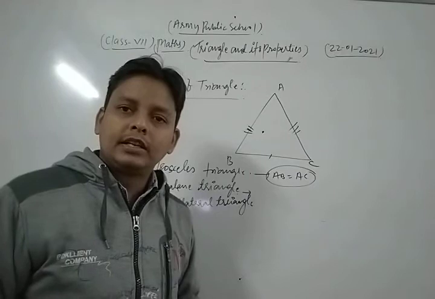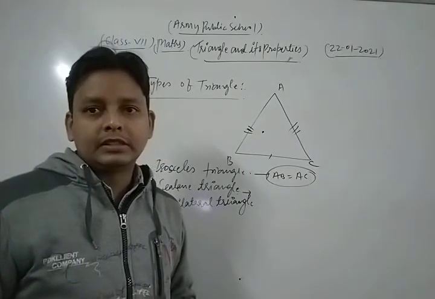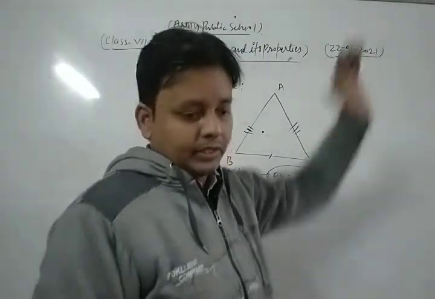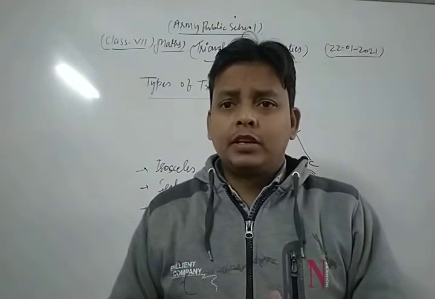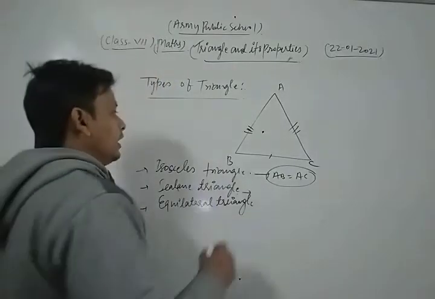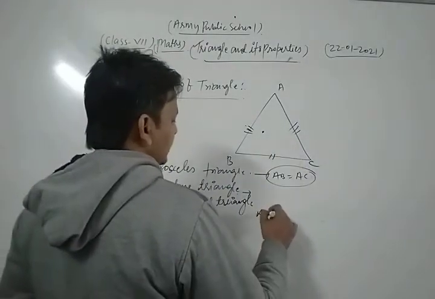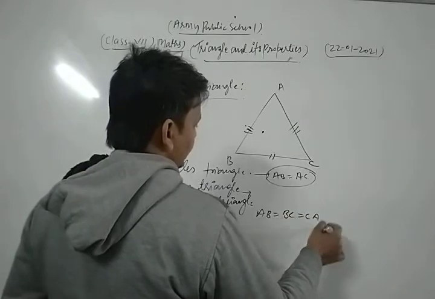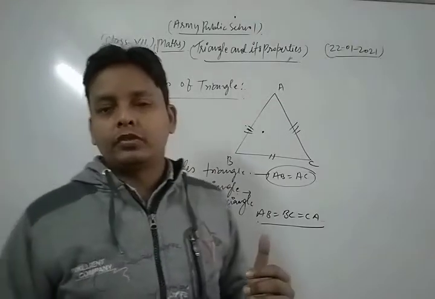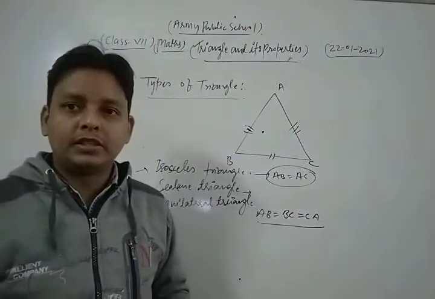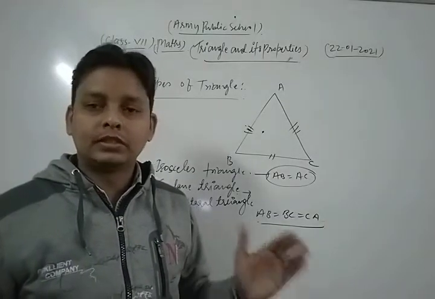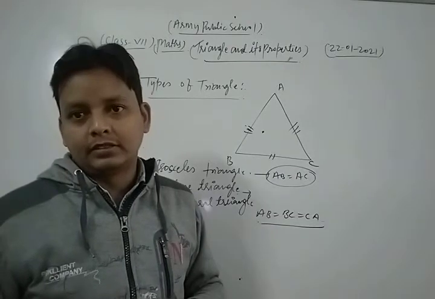Now we discuss the scalene triangle. If in any triangle all three of its sides are different, then it is said to be a scalene triangle. Now for the equilateral triangle, in an equilateral triangle all sides are equal to each other, meaning side AB is equal to side BC is equal to side CA. So if all three sides of a triangle are equal to each other, then it is said to be an equilateral triangle.